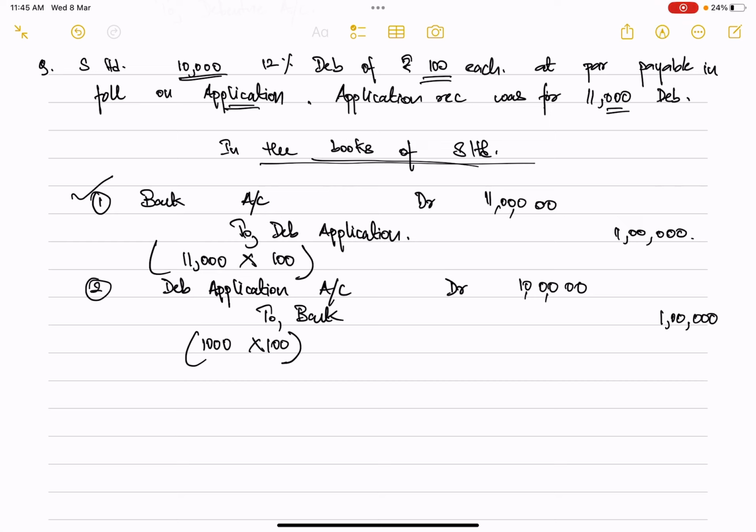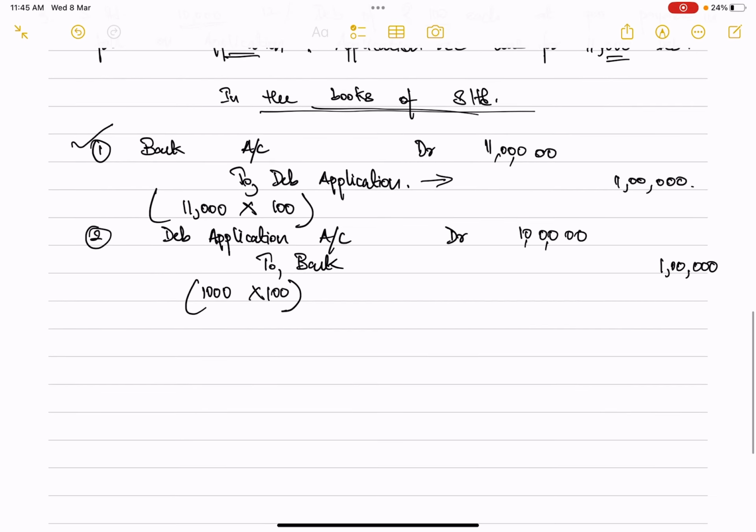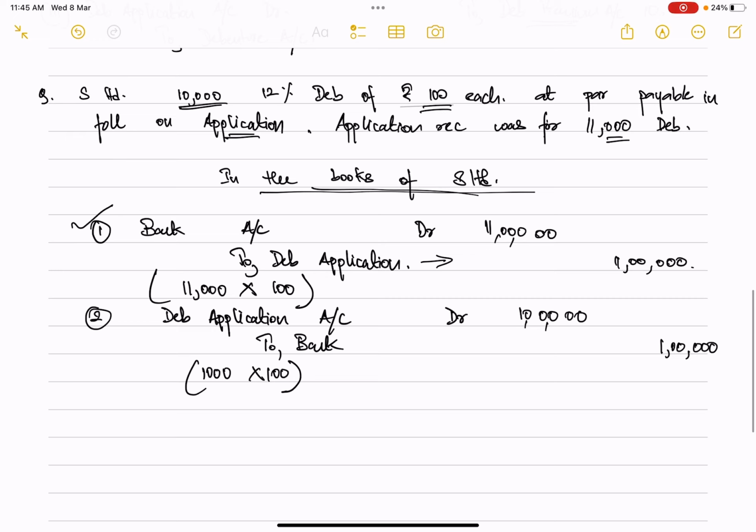Now after this, we need to transfer the application money that we have received towards our debenture account. One thing I forgot to tell you all, the debenture has a name, 12% debenture. Whenever you record or open accounts, you have to name it also: 12% debenture application account. Similarly here also, 12% debenture application account.